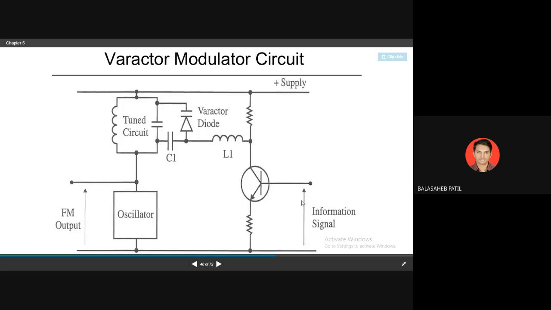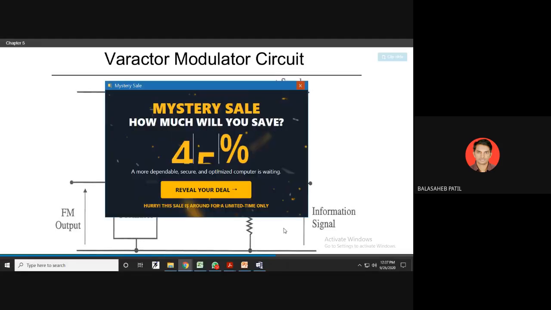So as the input signal is applied, what will happen? The diode will be forward biased. Yes, the diode will be forward biased. What is the condition of this varactor diode? Positive terminal here, negative will be here. Getting it? So what will happen? These two capacitors will be in series form. No, these two capacitors will be in parallel form, this capacitor and this capacitor, so that the equivalent capacitor will be